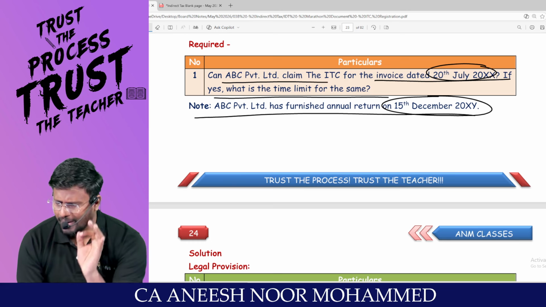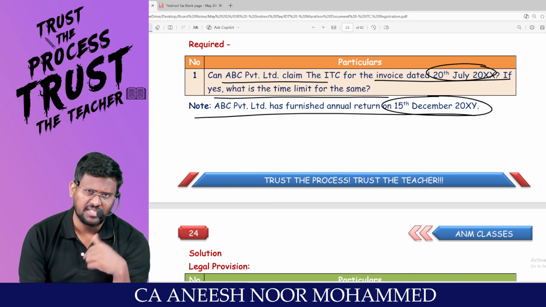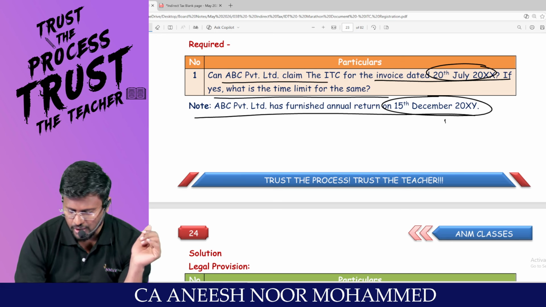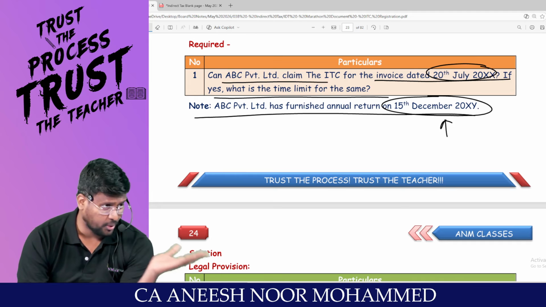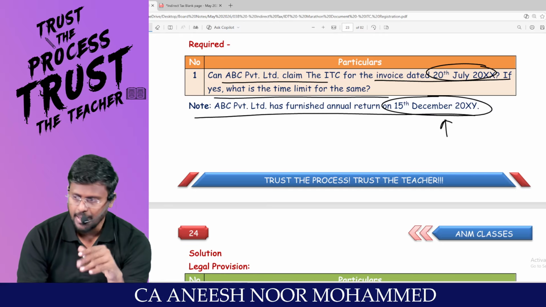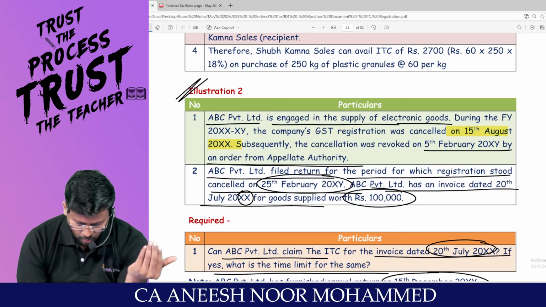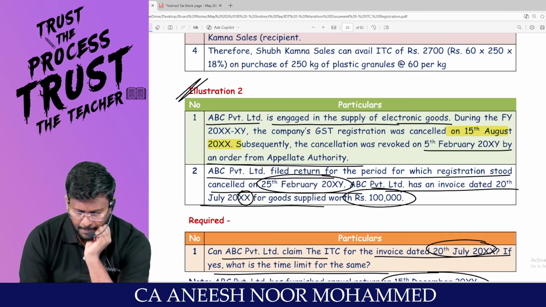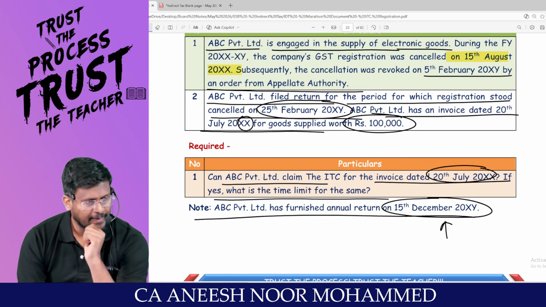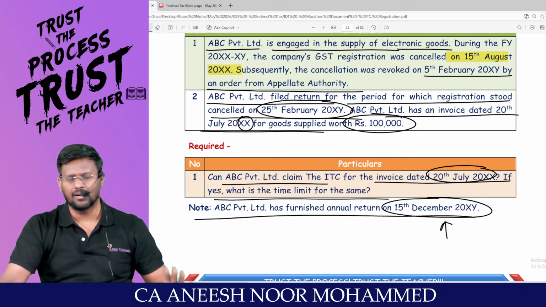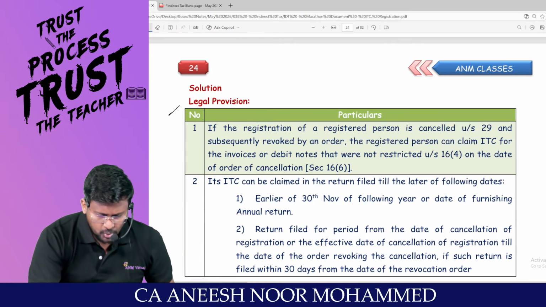The time limit to avail the ITC is 30th November of the succeeding financial year or date of filing the annual return, whichever is earlier. So actually they have filed the return on 15th December only. Correct? So just to come to 30th of what? November. Sir, where you are standing now, 25th of February. February means, is the November over? Yes, sir. That means you can't take the ITC. Super provision, man.